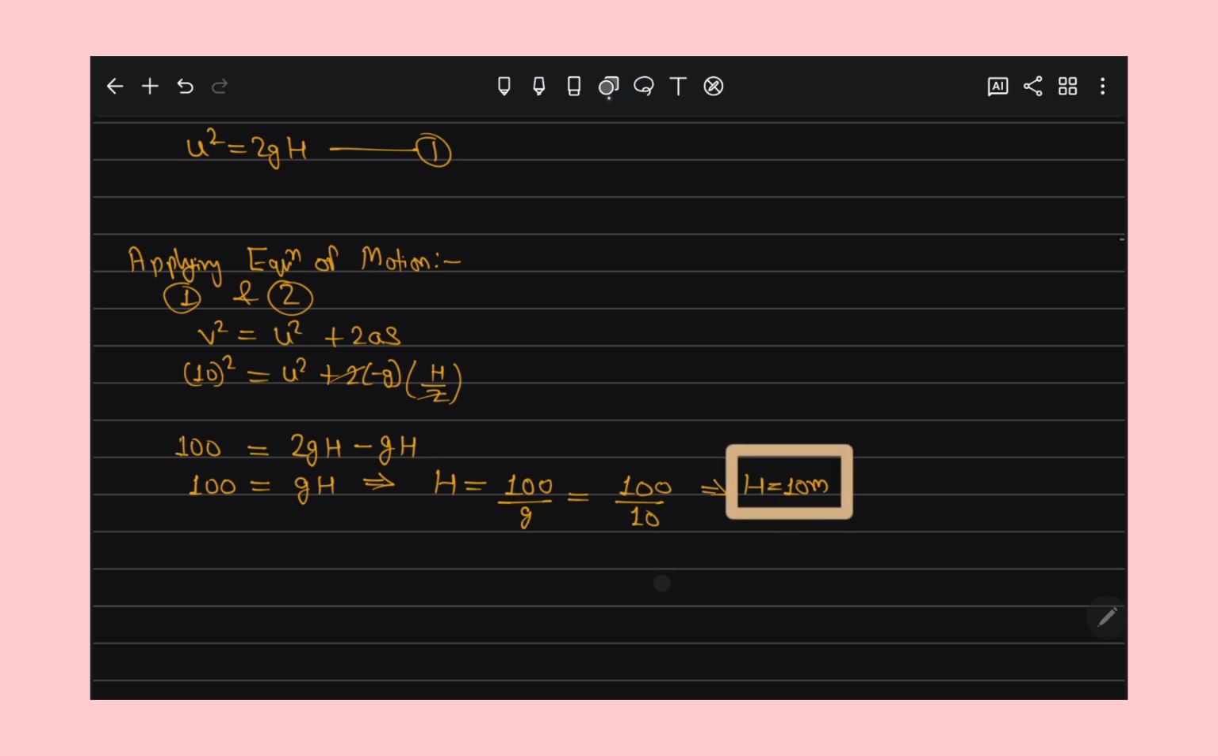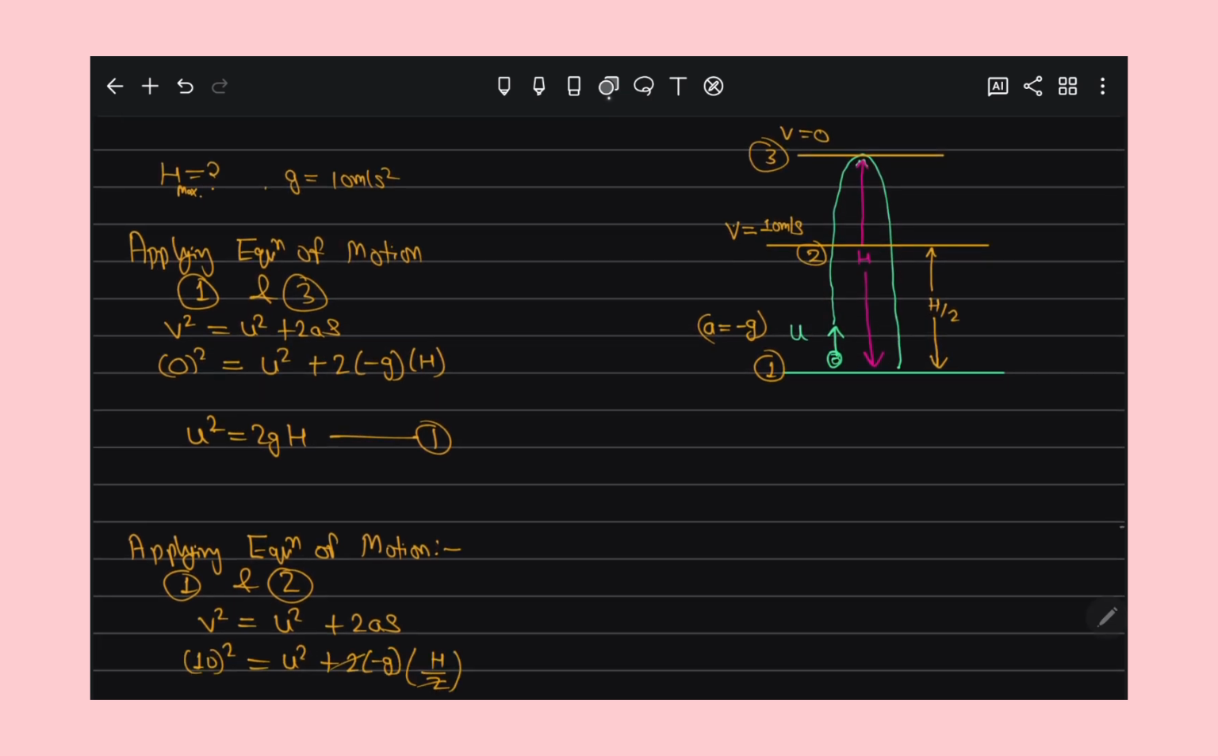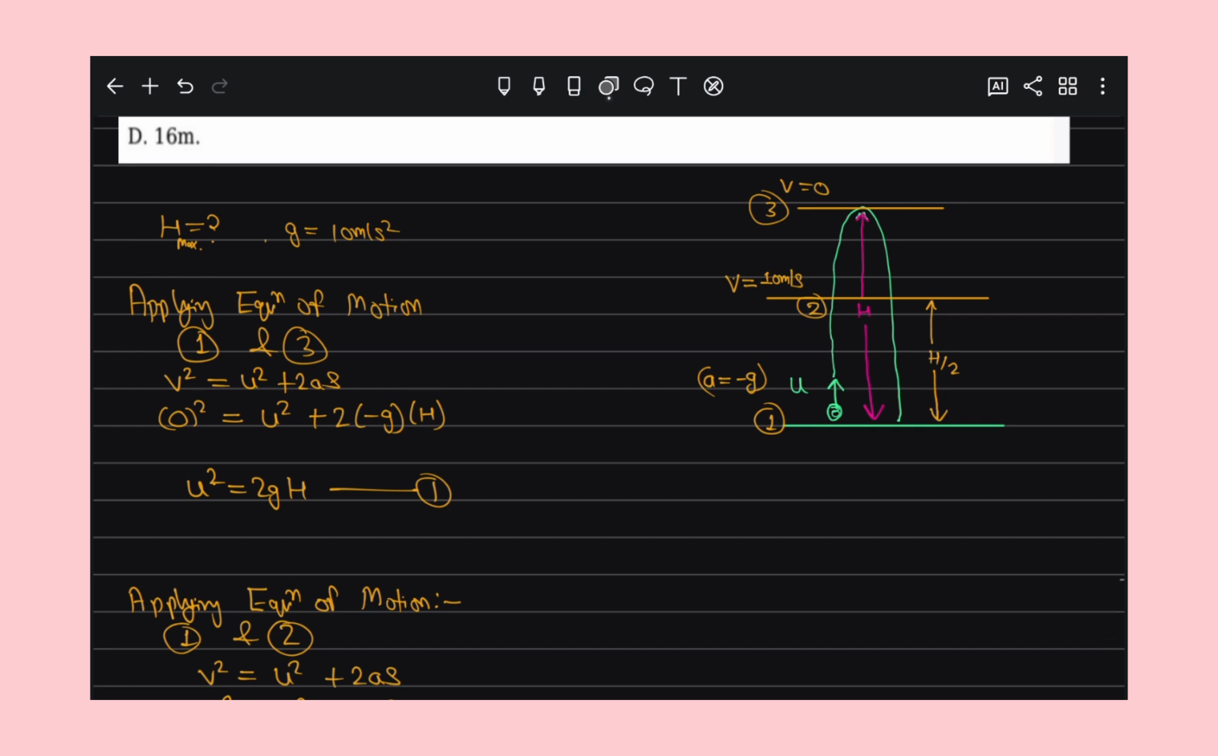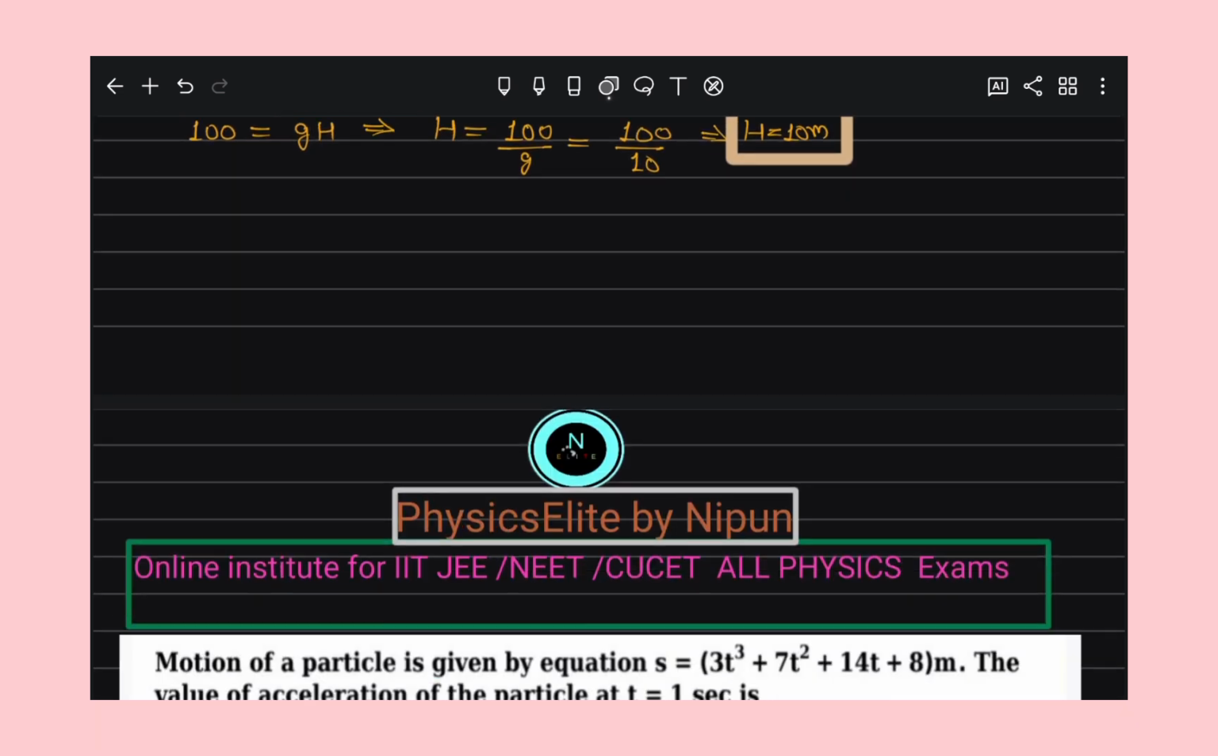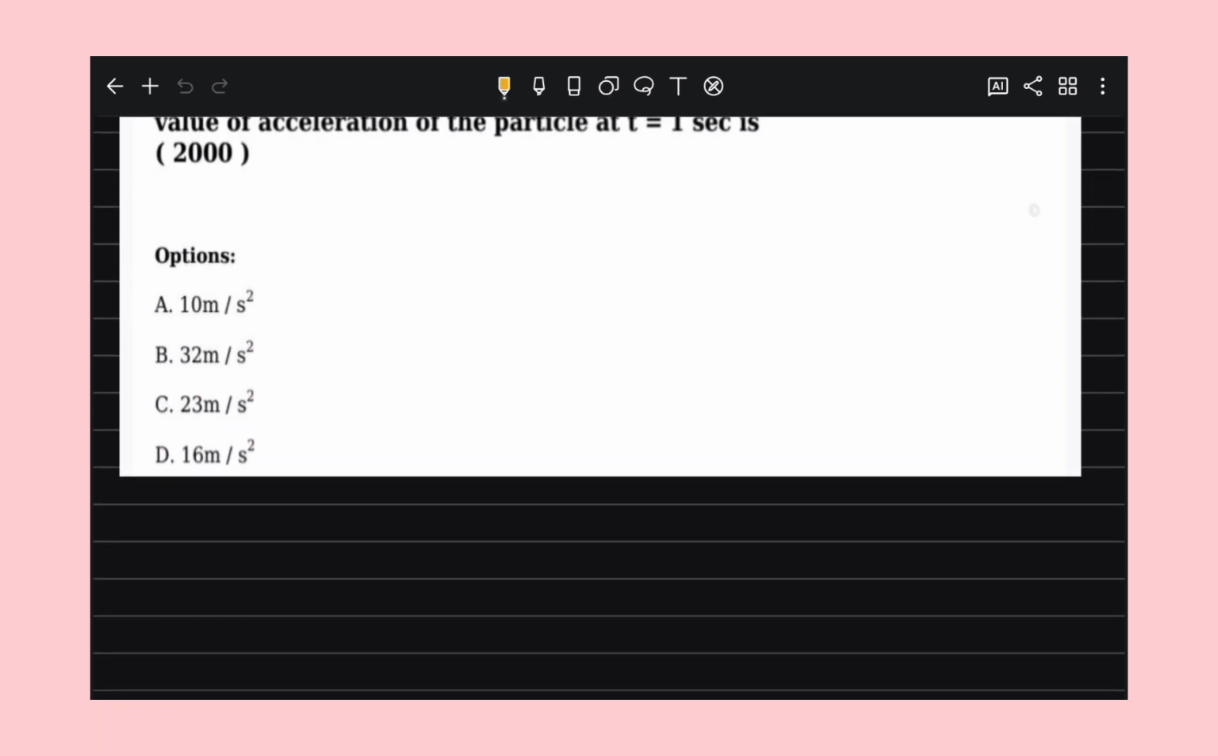Understand now? Not any doubt left now? So understand the approach. First I apply the equation of motion for the first and third point, then I apply the equation of motion for the first and second point, right? And then I find the height. Shall I proceed to the next question? Is it fine now? Okay.